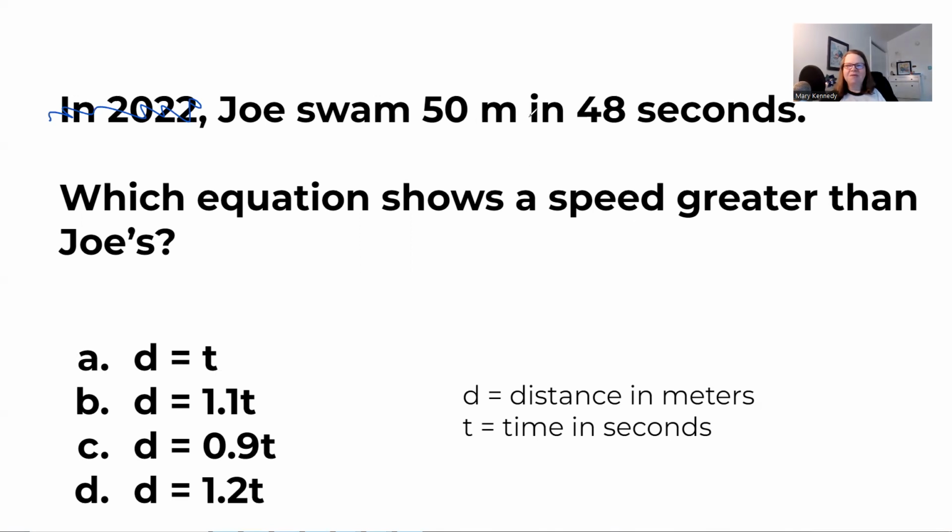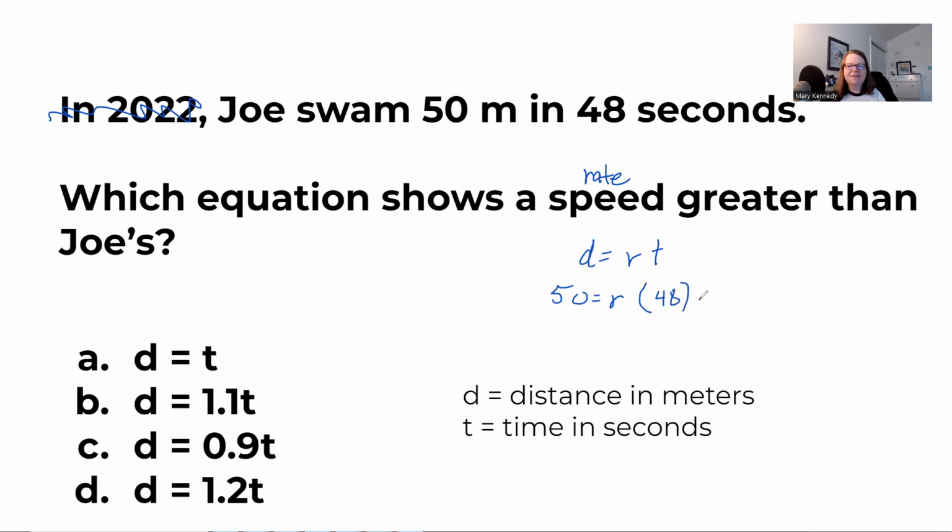So Joe swam 50 meters in 48 seconds. We see that we're looking at distance, time, and speed. Speed's another word for rate of something. And so we know the distance formula is rate times time, right? So let's find Joe's rate. He went a distance of 50 meters. We don't know his rate, but we know his time was 48 seconds.